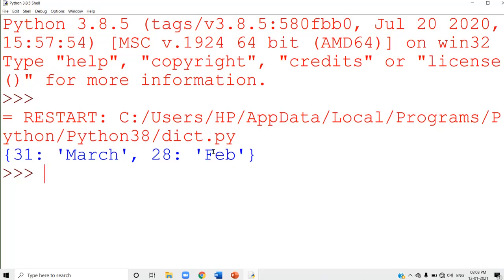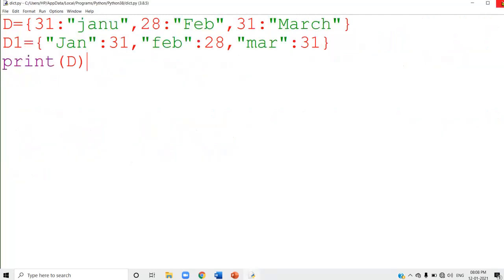I told you, keys of a dictionary are unique. So in my example, first I wrote 31 January, and again I wrote 31 January. So 31 is repeating there. The key is repeating. So a key cannot be repeated in a dictionary. That is why the last value of that particular key is used in the dictionary. The first value is replaced with the second value.